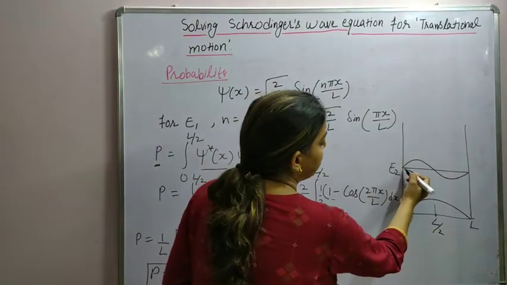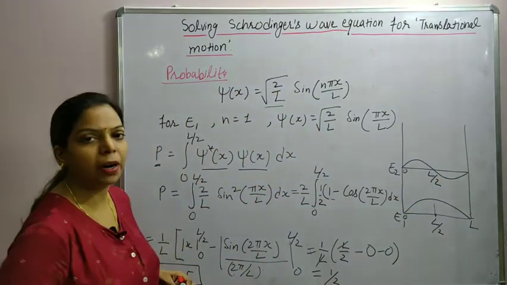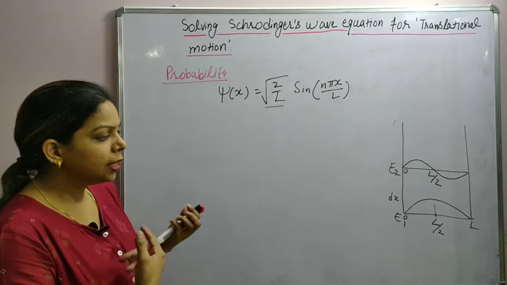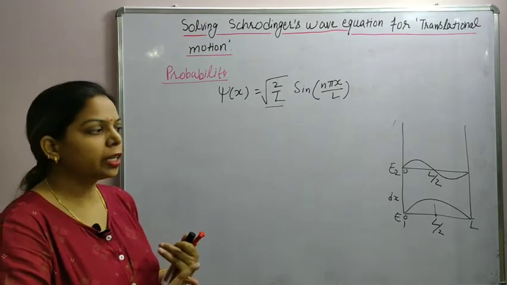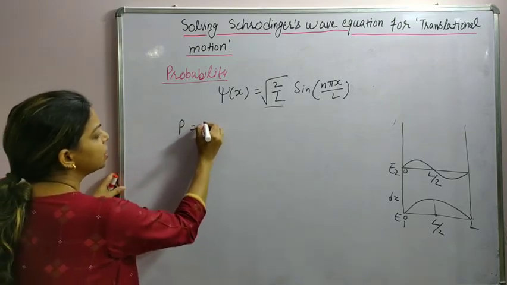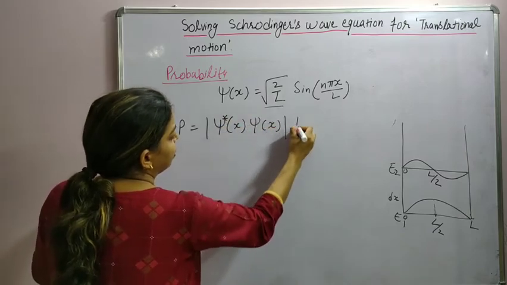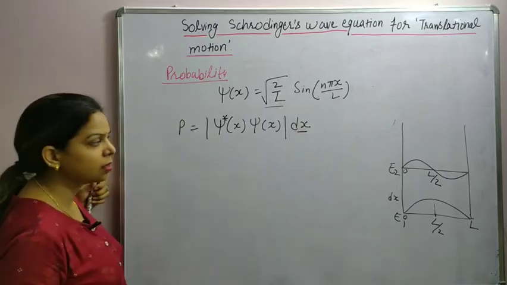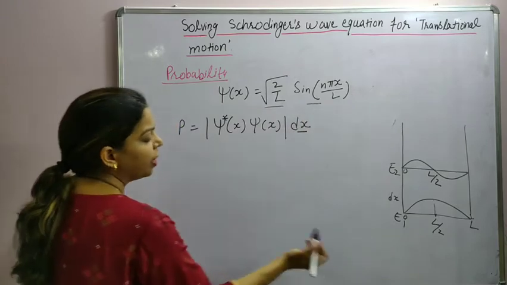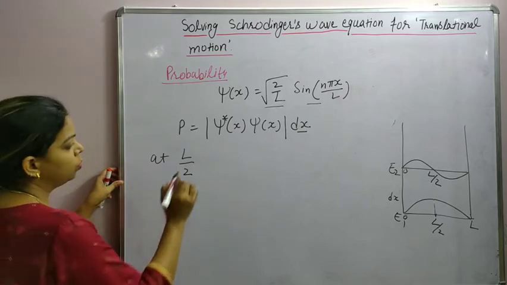In the second case, from 0 to L by 2, what is the probability of finding the particle? Let's see. Before doing it for the second energy level, let us calculate the probability of finding the particle at the center of the box. We have already studied one probability relation, given by psi star psi dx, where dx is the small distance. When I calculate the wave function at x, we want to find out the probability at L by 2.